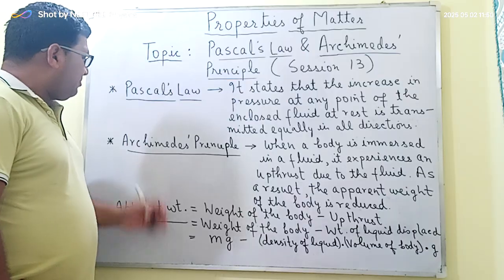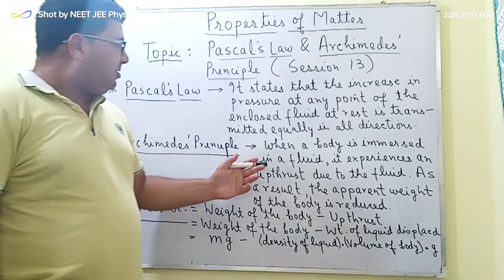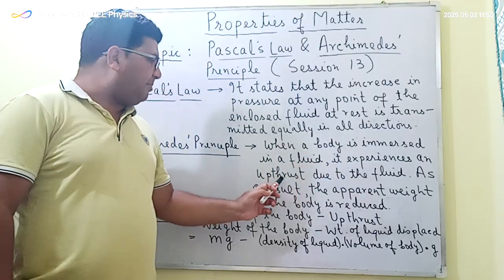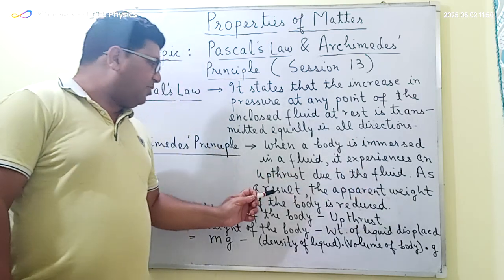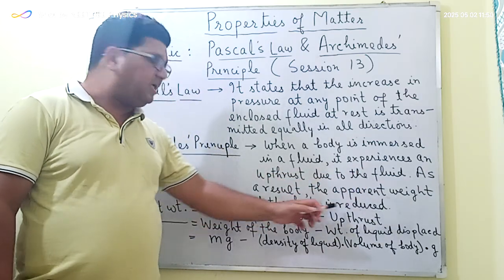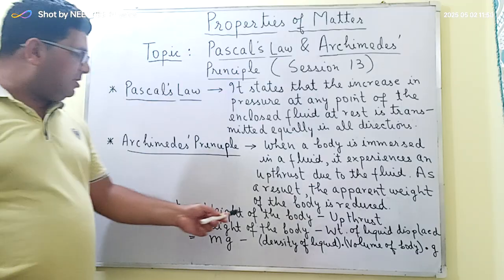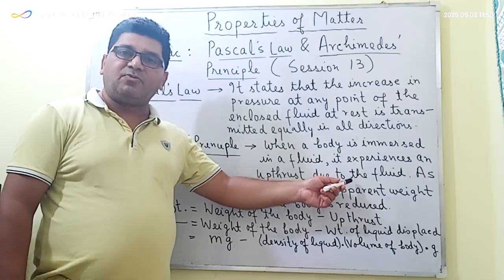The second point is the Archimedes principle. As per the Archimedes principle, when a body is immersed in a fluid, it experiences an upthrust due to the fluid. As a result of it, the apparent weight of the body is reduced. And what is the apparent weight? The apparent weight is equal to the weight of the body minus the upthrust due to this fluid in which